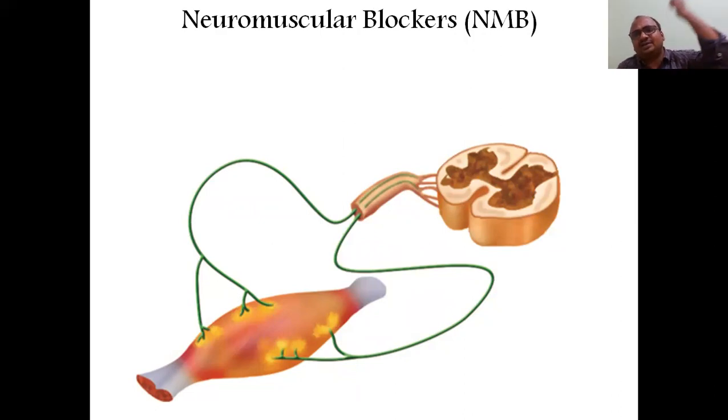You are able to contract. Acetylcholine will be released from the neurons. That point you have to keep in mind. So acetylcholine will be released, it goes and binds with the acetylcholine receptor, which is already present in the muscle. Okay, so the muscle will start the contraction.